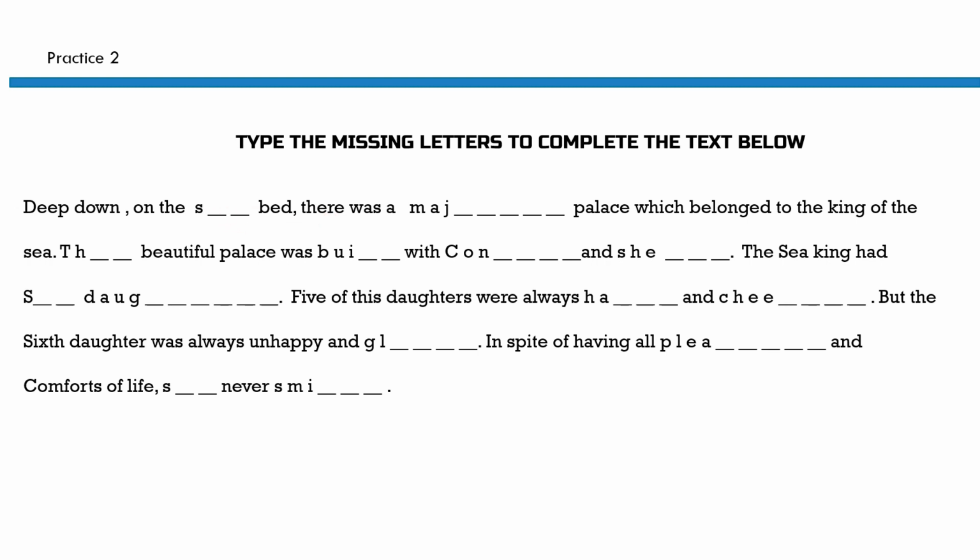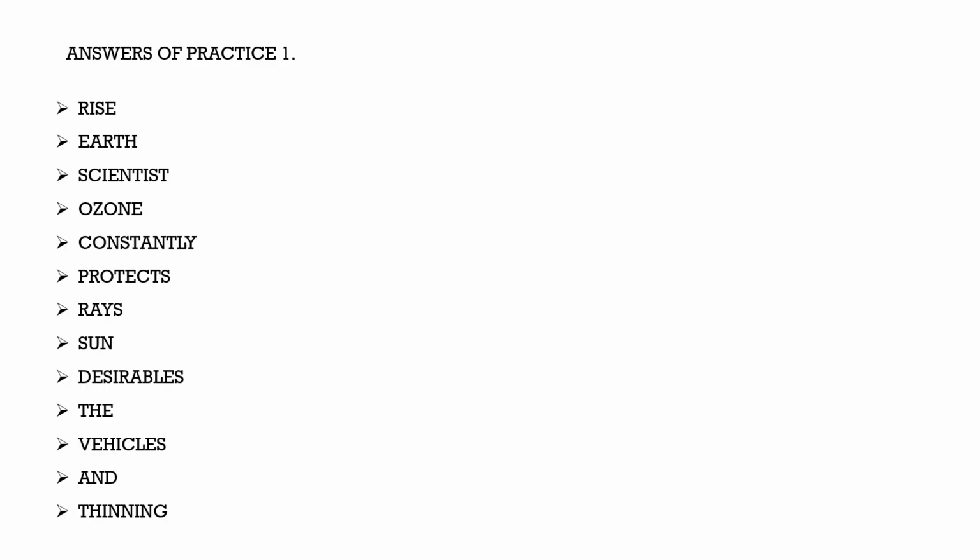So we will see the answers for practice example 2. Okay, so answers of what? 1: rise, earth, scientist, ozone, constantly, protects, rays, sun, desirables, the vehicles and thinning.